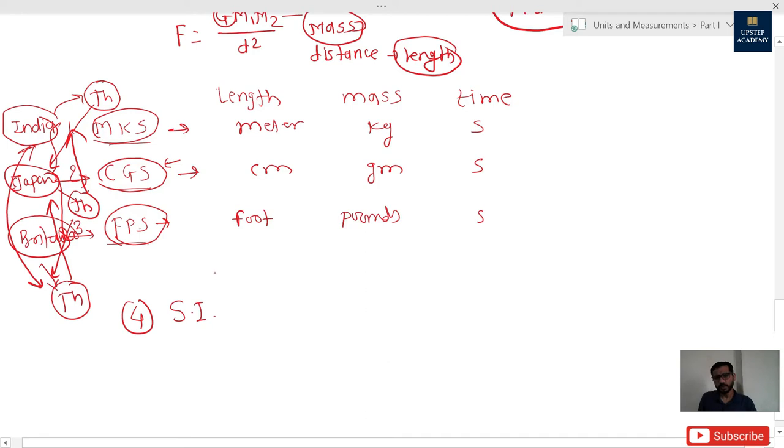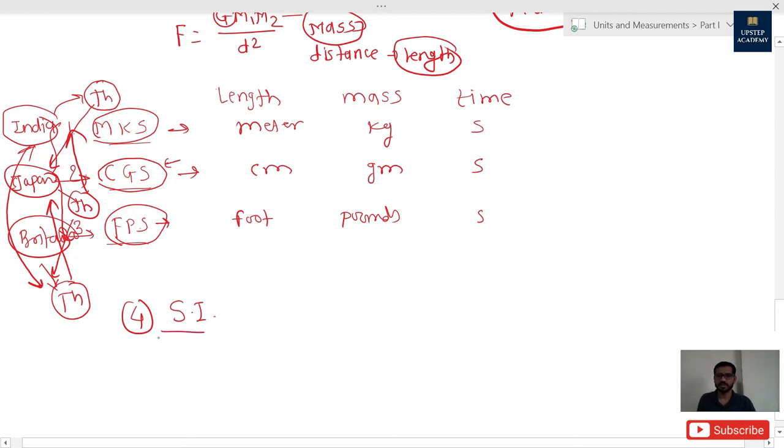Then what could be the problem? You think there could be a problem of communication between scientific languages. It means in the MKS system different units are used, in the CGS system different units are used for the same physical quantities I am talking about, and in the FPS system different units are used. So there is a need to convert one unit system into another, and because of that the communication will become very complex, and there will be no proper communication between two countries, between two theories. So because of that there was a need for a new system of units.